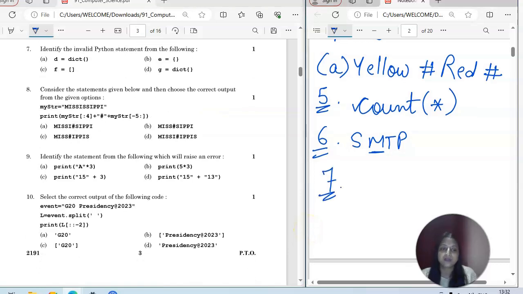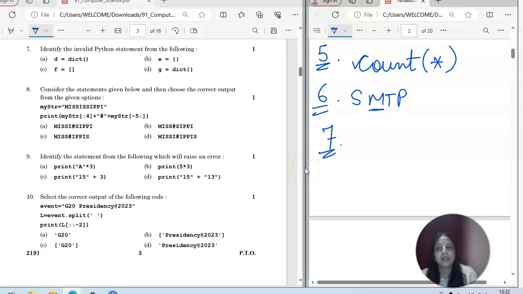Now you will go for the 7th one. Identify the invalid Python statement from the following. You have D is equal to this one, invalid, okay? So this is possible. You can convert it into a dictionary, any sequence.